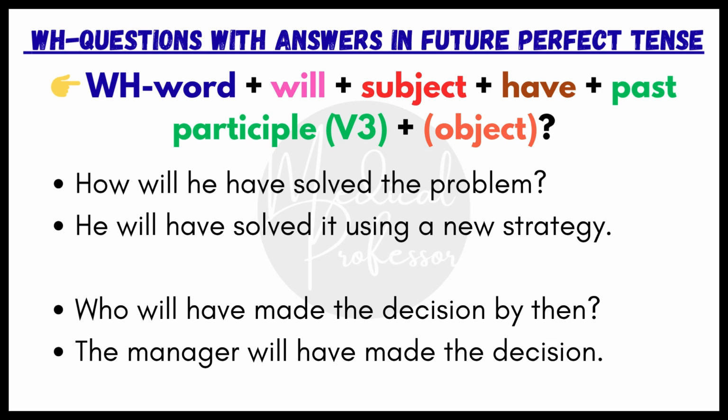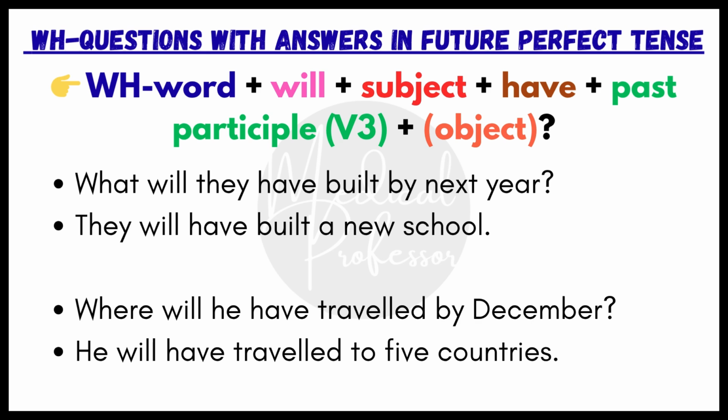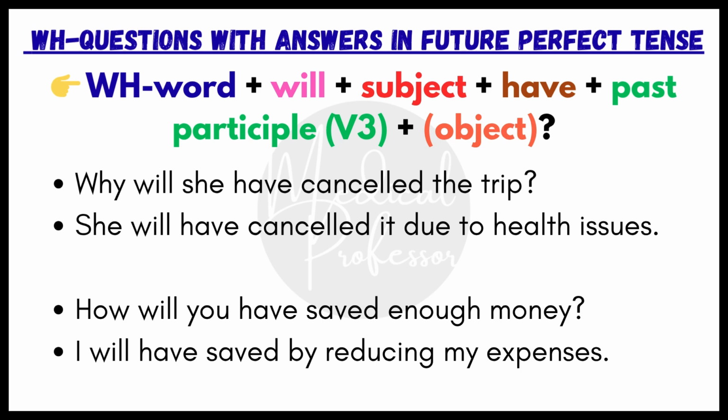Who will have made the decision by then? The manager will have made the decision. What will they have built by next year? They will have built a new school. Where will he have traveled by December? He will have traveled to 5 countries. Why will she have cancelled the trip? She will have cancelled it due to health issues. How will you have saved enough money? I will have saved by reducing my expenses.